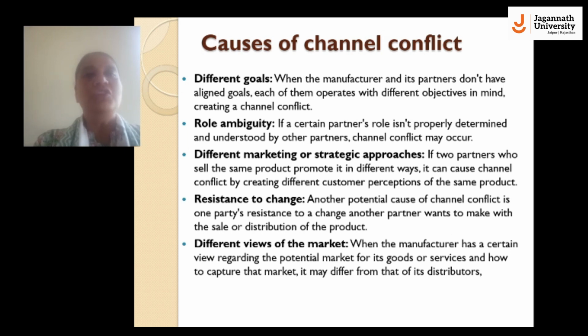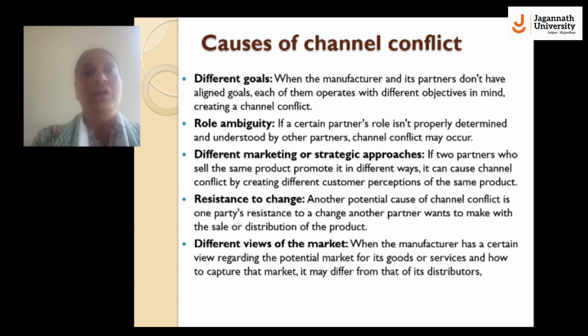These are some of the causes of channel conflicts. Very first is different goals. When the manufacturer and its partner don't have aligned goals, each of them operates with different objectives in mind, creating a channel conflict. Second is role ambiguity. If a certain partner's role isn't properly determined and understood by other partners, channel conflict may occur. Next is different marketing or strategic approaches. If two partners who sell the same product promote it in different ways, it can cause channel conflict by creating different customer perceptions of the same product.